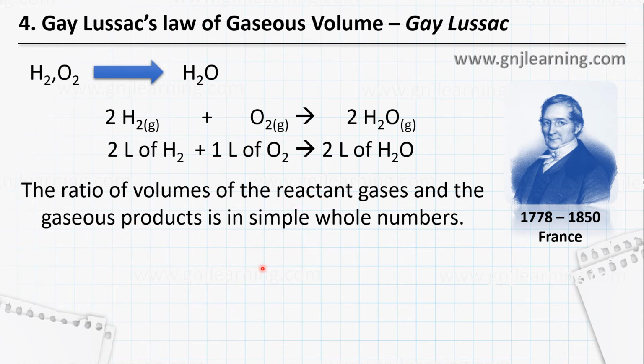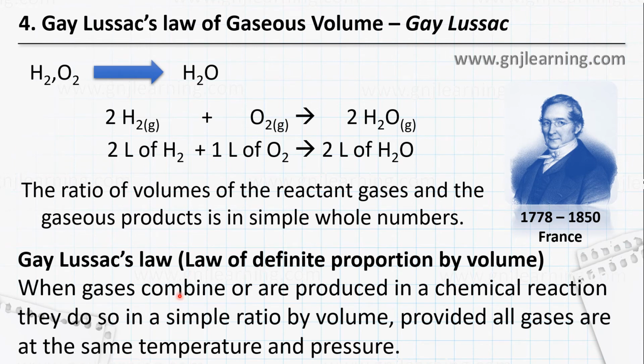Then he put down the law. According to Gay-Lussac's law, when gases combine or produce products in a chemical reaction, they do so in a simple ratio by volume, provided all gases are at the same temperature and pressure. So temperature and pressure must remain the same. If there is any difference, the volume will change, so that whole number ratio will go. Clear? So Gay-Lussac concentrated on gaseous systems, the reactants and products when they are in the gaseous state.